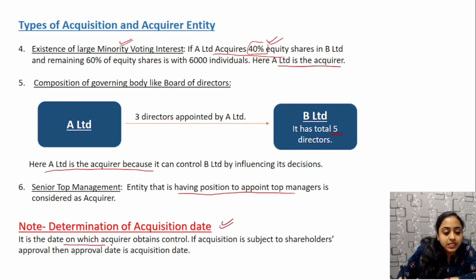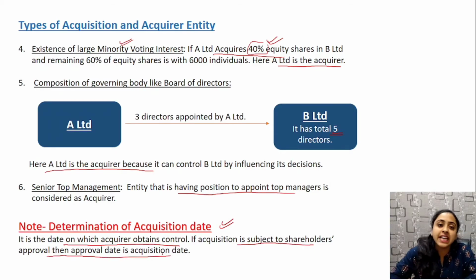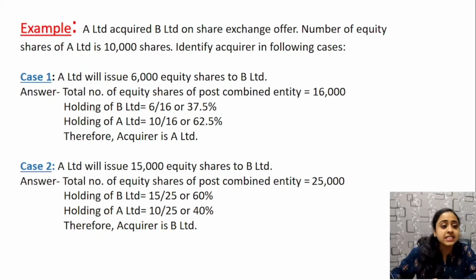The date on which the acquirer obtains control is the date of acquisition, whereas if the acquisition is subject to shareholders' approval, then the approval date is the acquisition date. Generally, whenever control is exercised, that date is known as the acquisition date. But if shareholders' approval is required, then the date when shareholders give their approval is the acquisition date. Okay. Next, take an example.